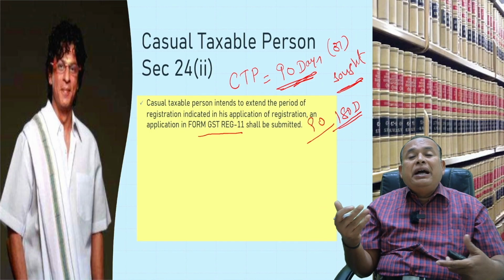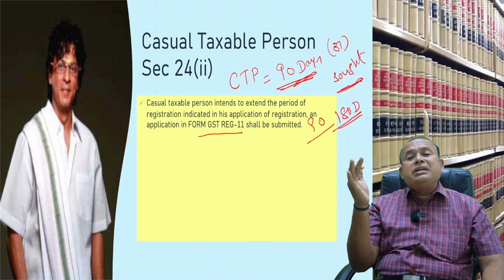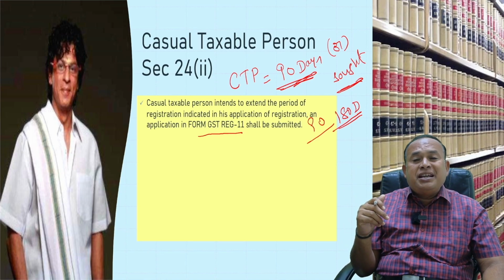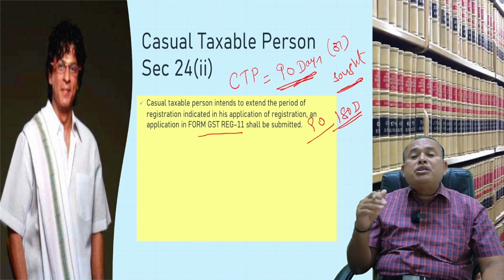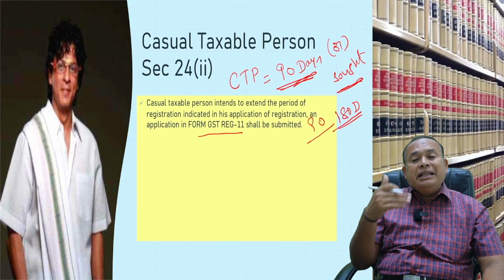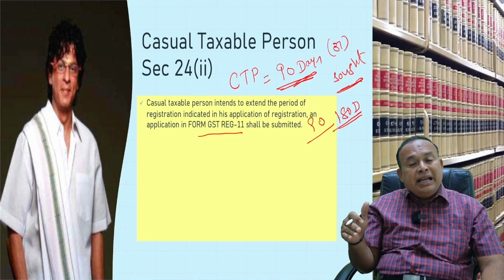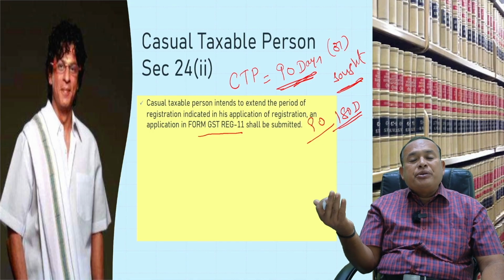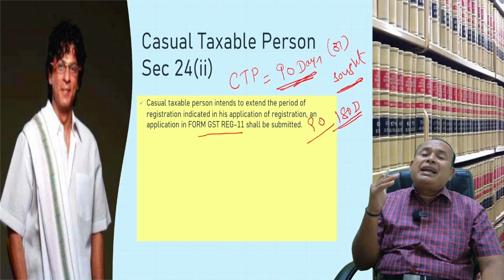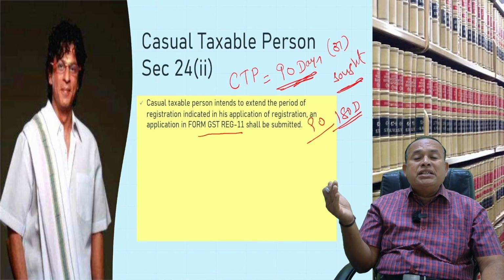After that period, registration gets expired. For example, practically, the question may come in the CA Inter examination. Suppose Mr. Shah Rukh Khan wants to stay in Tamil Nadu even beyond 180 days. Can he stay? In that case, explain the provision. Simple. He cannot stay as a casual taxable person beyond 180 days from the registration.